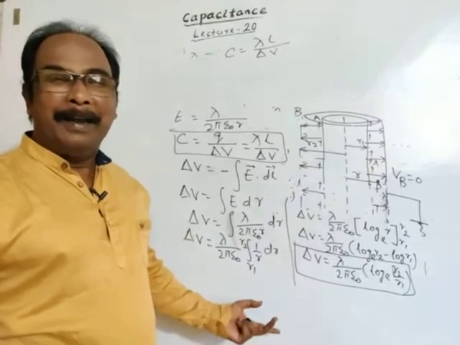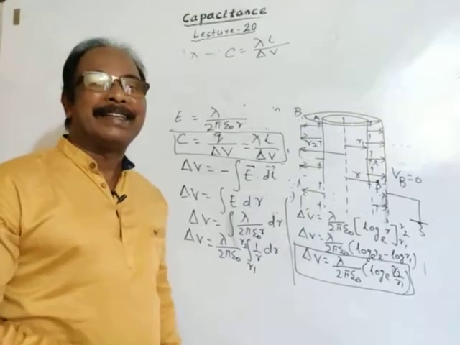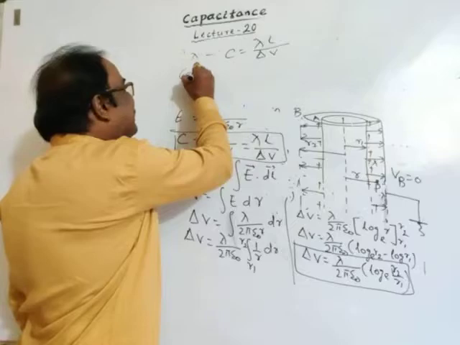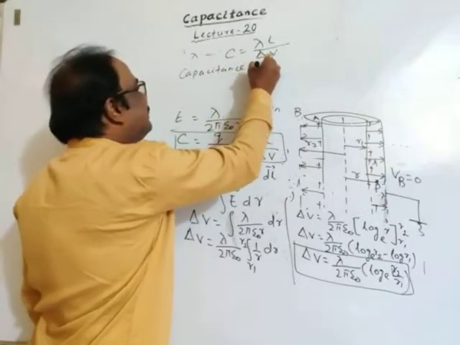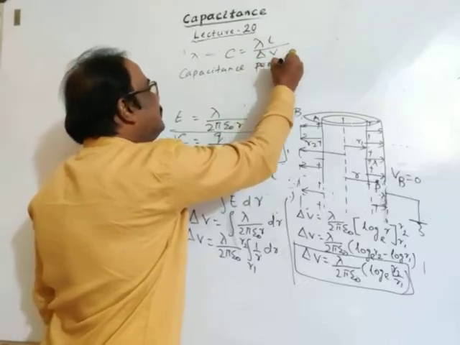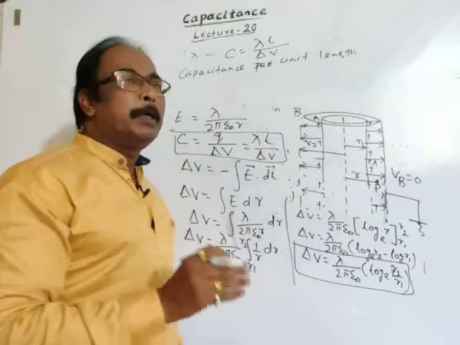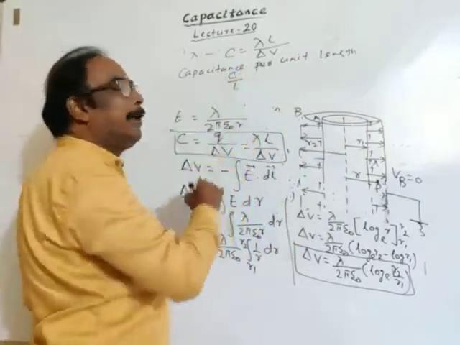We can't calculate the capacitance of a system of cylinders of infinite length, but we will calculate capacitance per unit length. So we will take C by L.